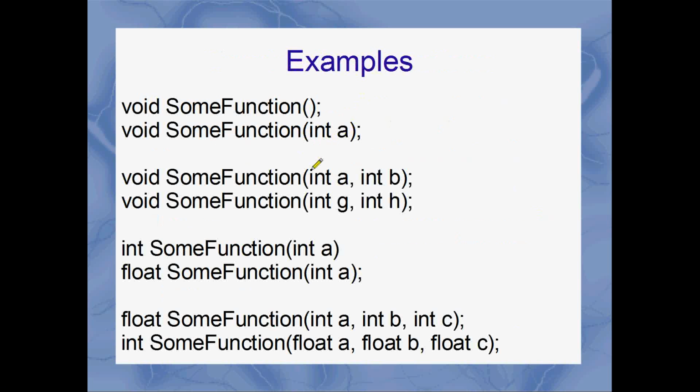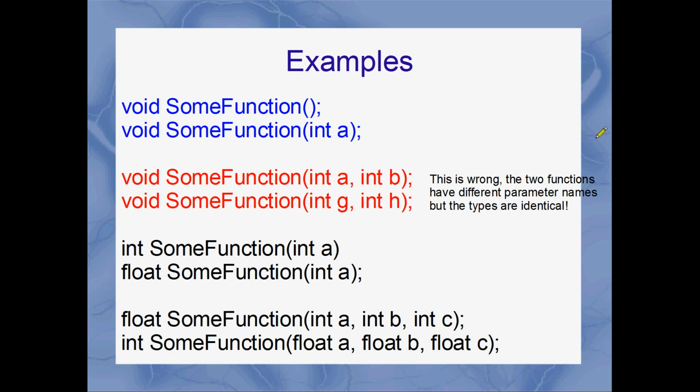Okay, so here's just a few little examples. Have a look at each pair of these and think about whether or not this is legal function overloading, based on the rules from the previous slide. So the first one, void SomeFunction with no parameters, and void SomeFunction with int a. Yep, no worries, that's fine. They've got different parameter types. One of them doesn't take any parameters, but the other one takes an integer. So C++ can figure out which one we mean, and that's perfectly legal.